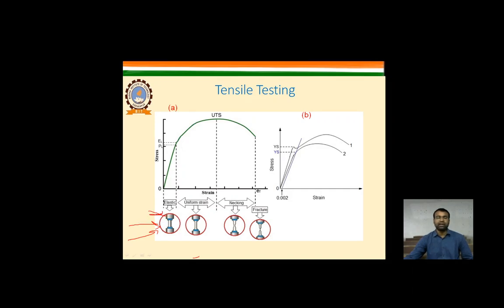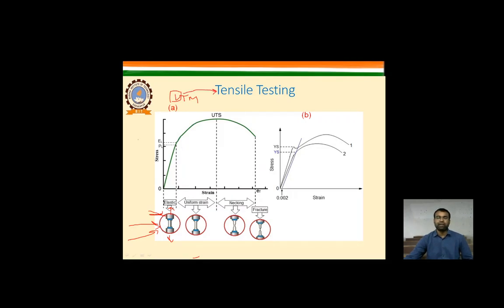We provide the shape to that material, and we apply load in opposite directions by fixing this material in a UTM machine, that is called the universal testing machine. Why is it called universal testing? Because it applies loads in various directions. That's why it is called the universal testing machine, and that is the first very basic thing in the tensile test.